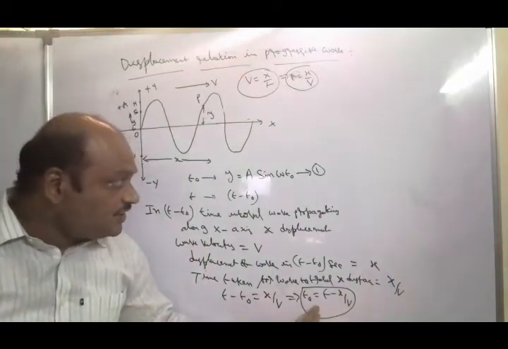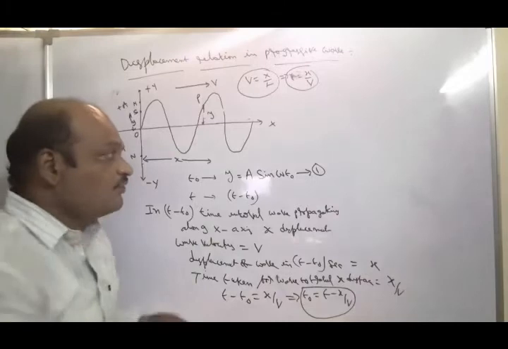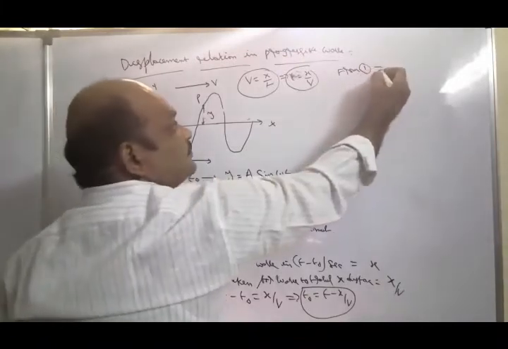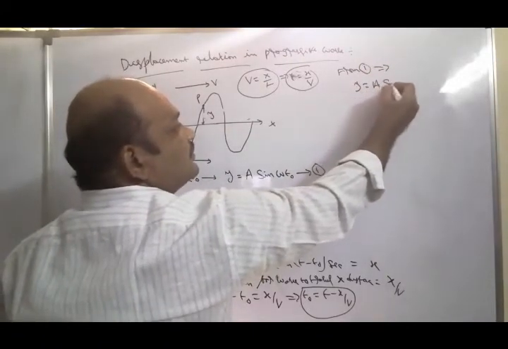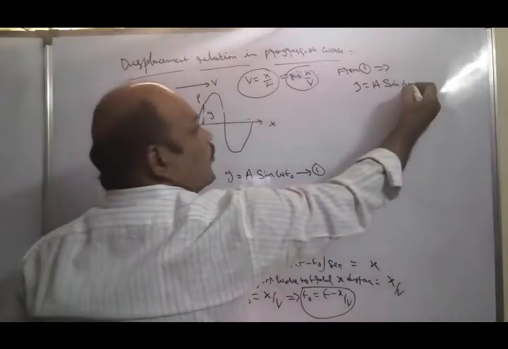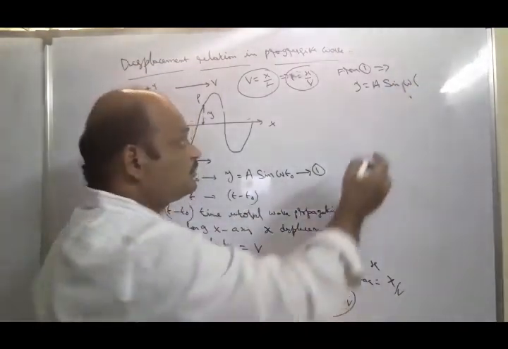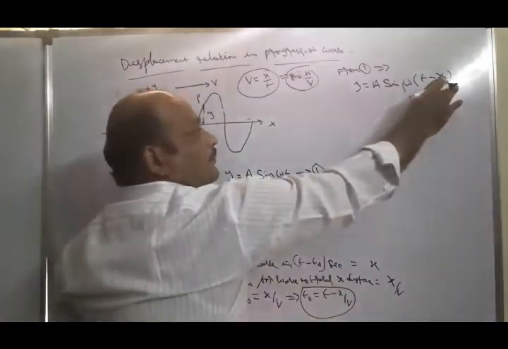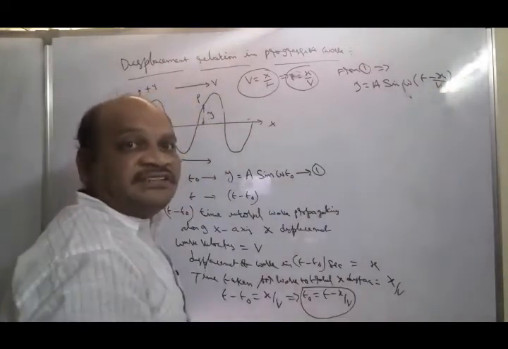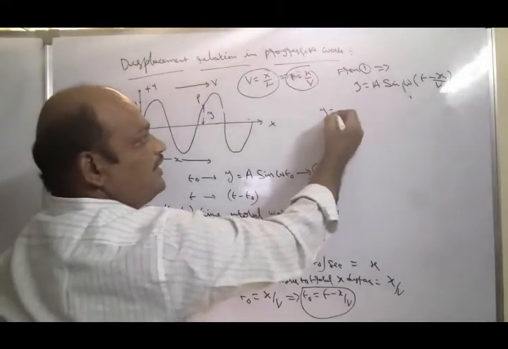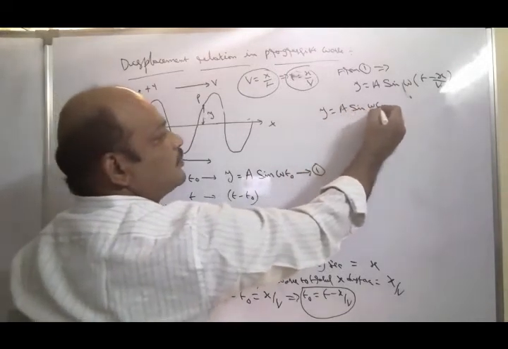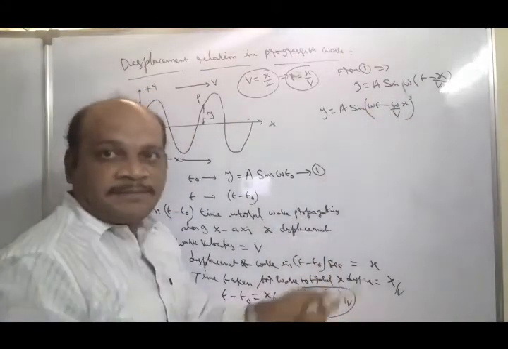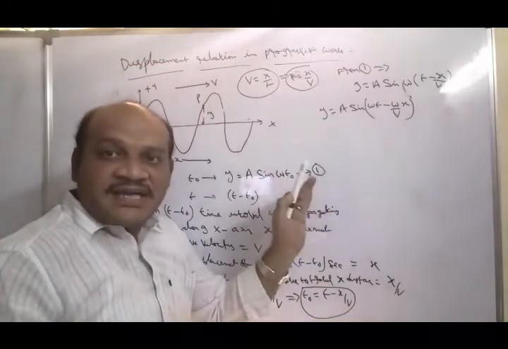So from this, you substitute the t naught value in equation 1. From 1, what can you write? y is equal to a sin omega into, in the place of t naught, you substitute t minus x by v. So y is equal to a sin omega t minus omega by v into x. Here omega is the angular velocity.